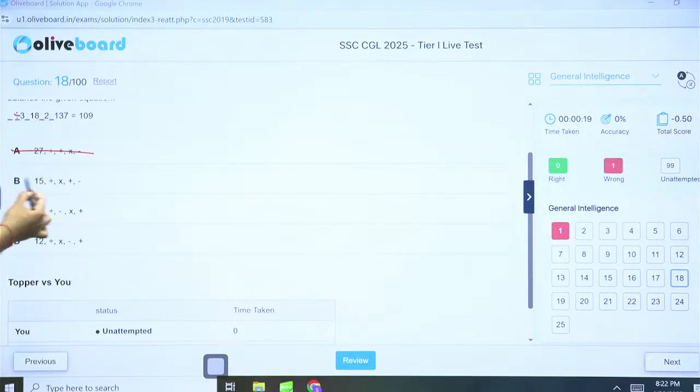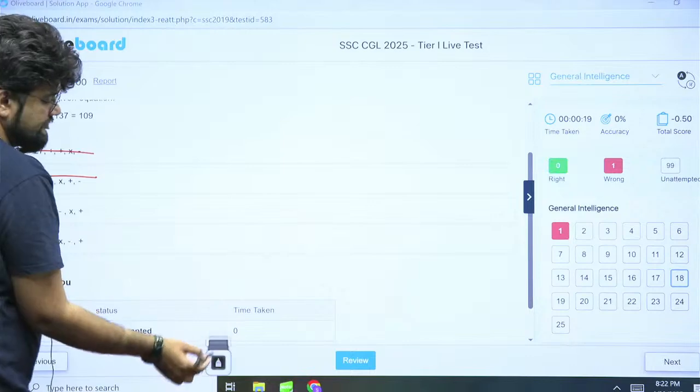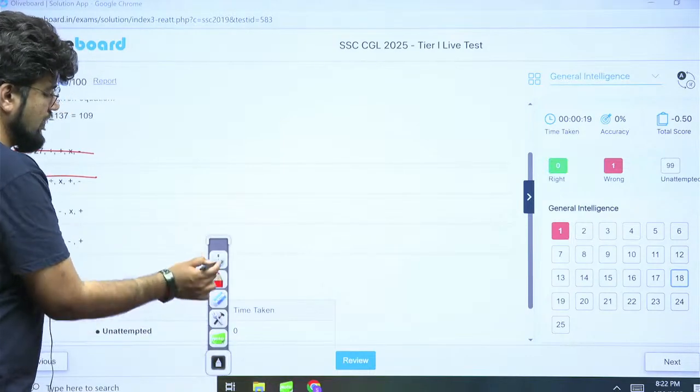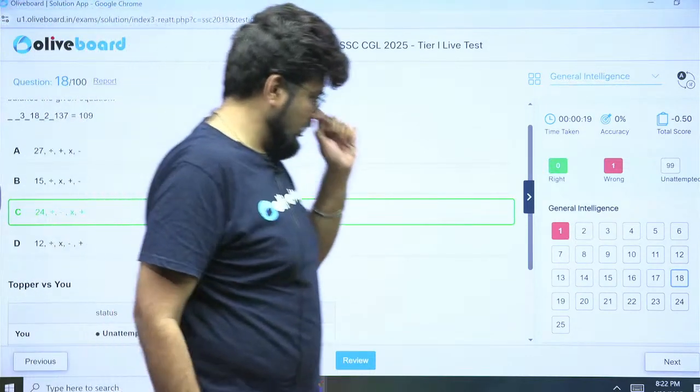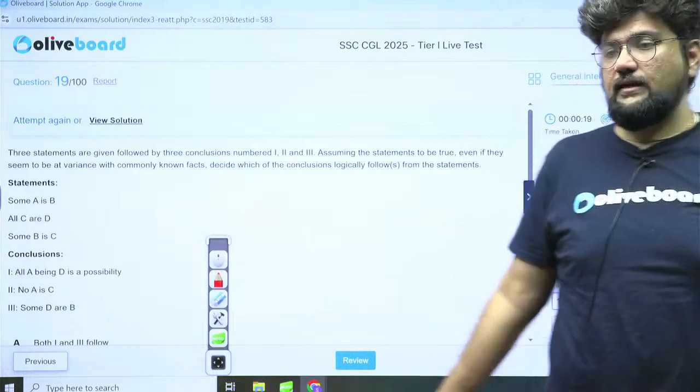Still the number is negative, not the correct one. 24 divided by 3 is 8 minus 18 into 2 plus 137. So minus 18 into 2 means 36. So this is 8 minus 36 plus 137. So 137 plus 8 is 145 minus 36 is 109. So option C is the right answer. So partial calculations will give you your correct answer. You don't have to solve it completely.